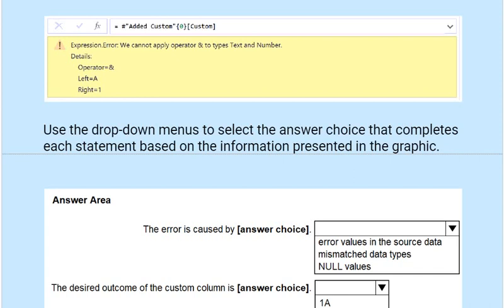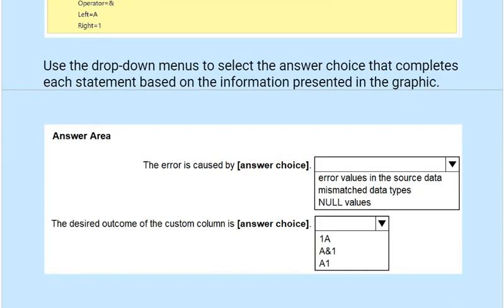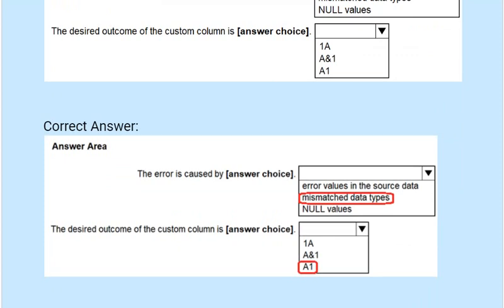Use the drop-down menus to select the answer choice that completes each statement based on the information presented in the graphic. Now see this section. And this is the correct answer.